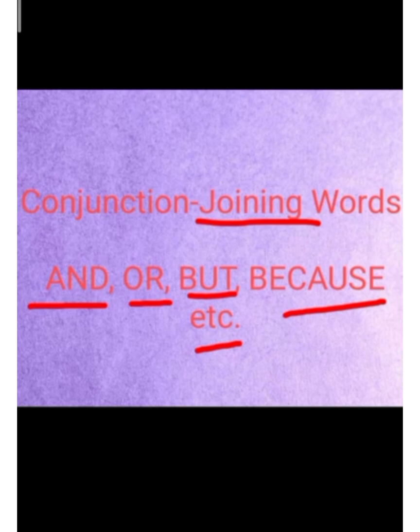Today we will start a new chapter. Chapter name is Conjunction. C-O-N, con; J-U-N-C, junct; C-T-I-O-N, shun. Conjunction. What is the meaning of conjunction? Joining words: and, or, but, because. We are joining sentences with the help of these words: and, or, but, because, etc.